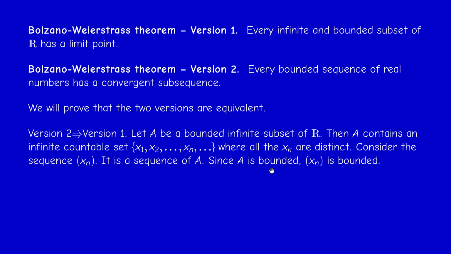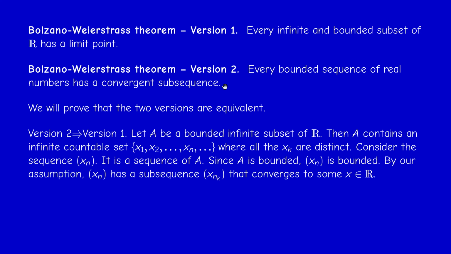Now, so we are now in the assumption of version 2. So we have a bounded sequence of real numbers. Version 2 tells me that xn has a convergent subsequence that I call x_{n_k}, and let x be the limit. So x_{n_k} converges to x. I will prove that actually this x is a limit point of the set A, and we are done.